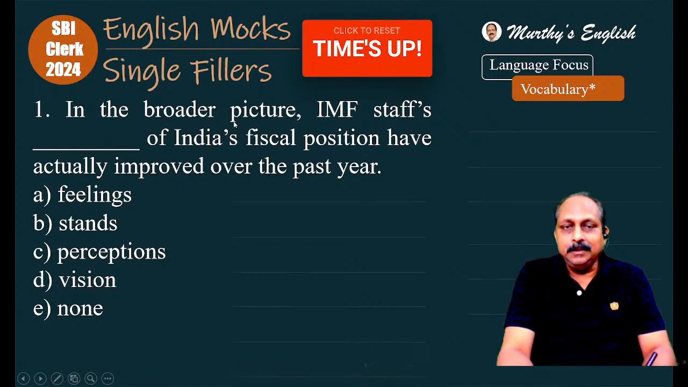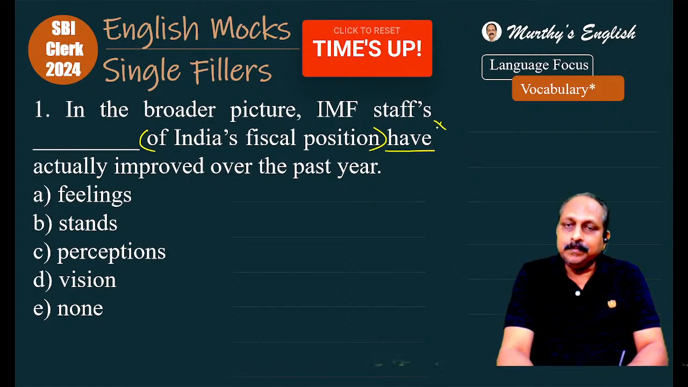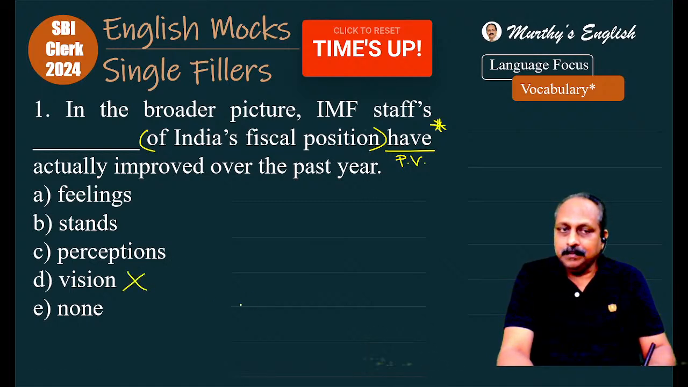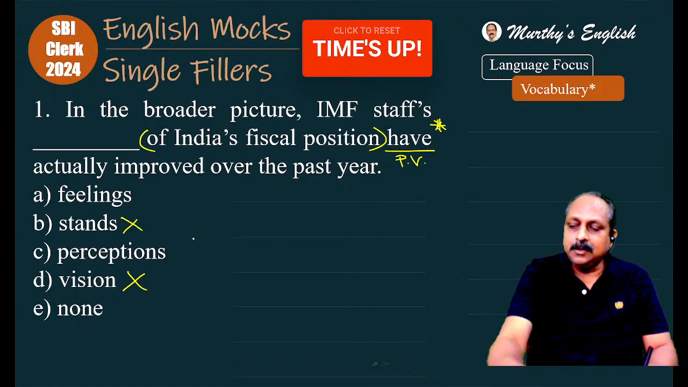In the broader picture, IMF staffs of India's fiscal position. Here you have to put this phrase in brackets. Have actually improved. There's a clue for you. Have is what, singular verb or plural verb? Based on that, you cannot use a singular word. Based on that, vision is ruled out. D is ruled out. Feelings, you can consider. Staff stands, we don't say. Stand, usually we use it in the singular form, the position taken by someone.